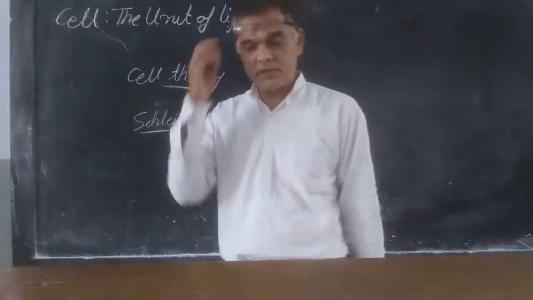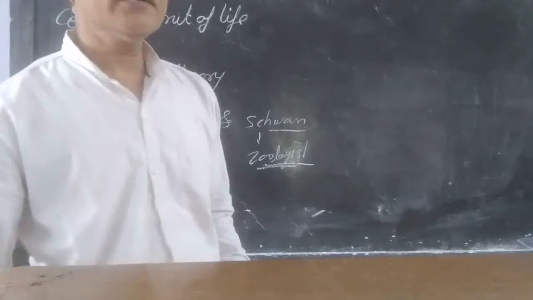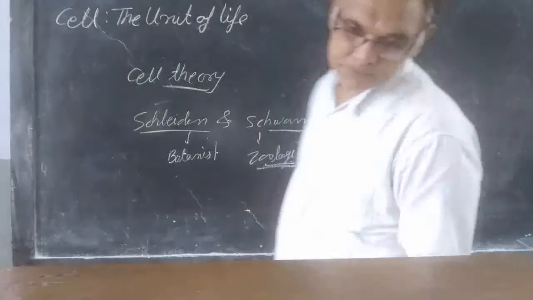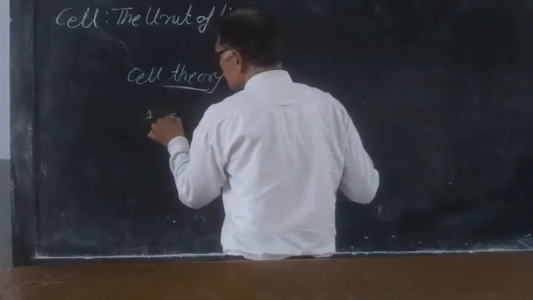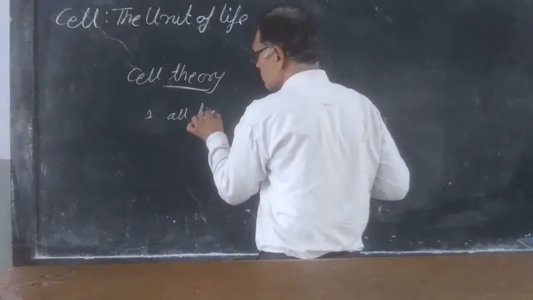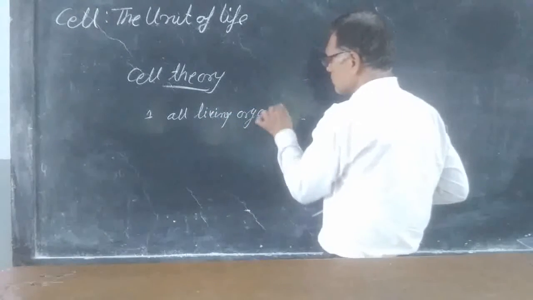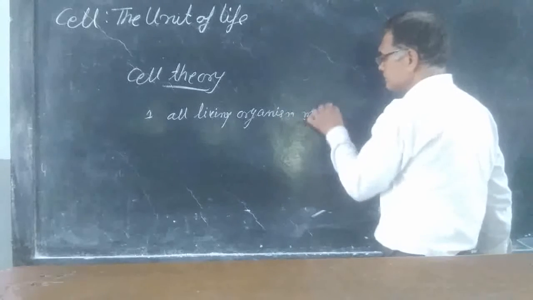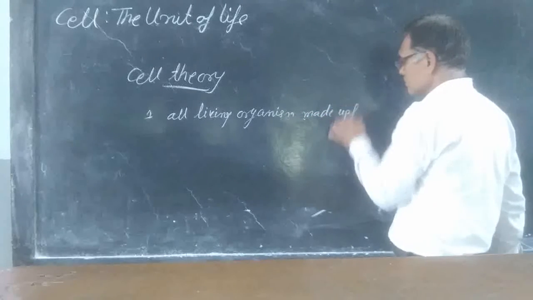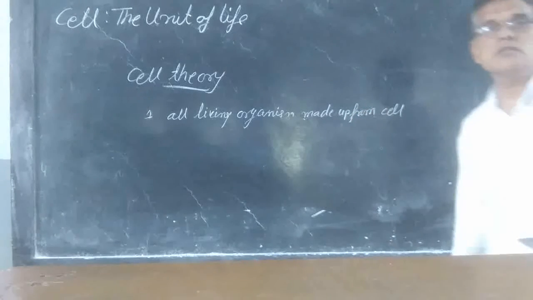What are the points of cell theory? Cell theory has different points. First, all living organisms are made up of cells.